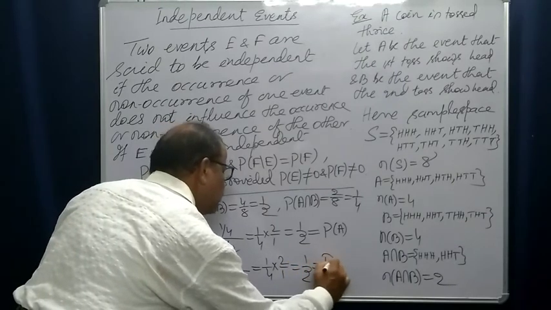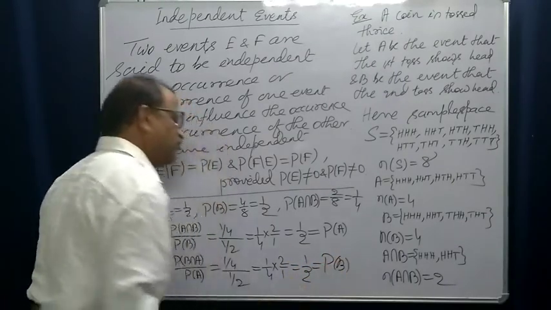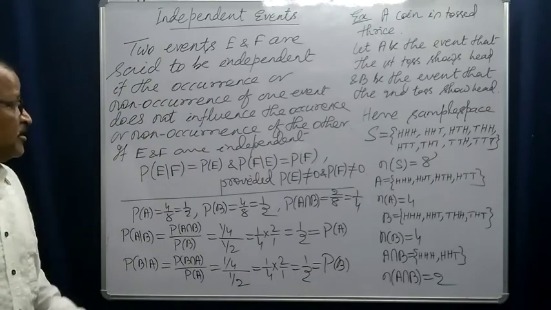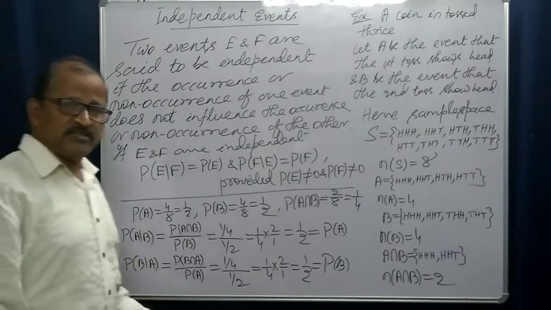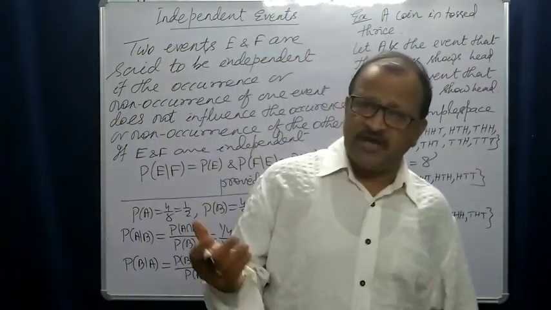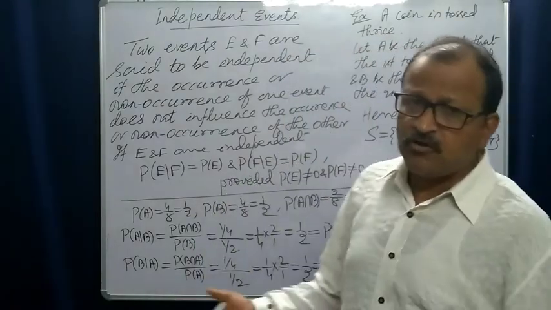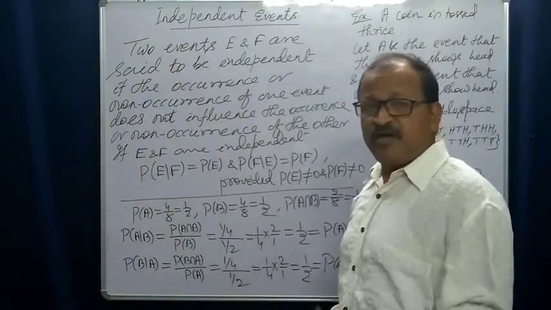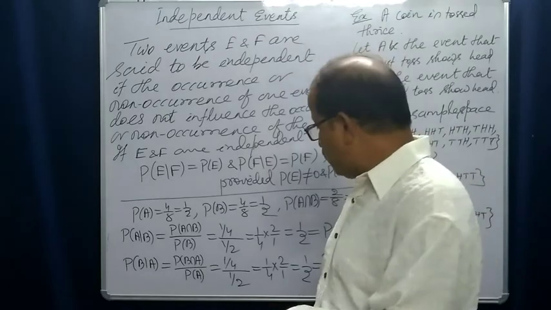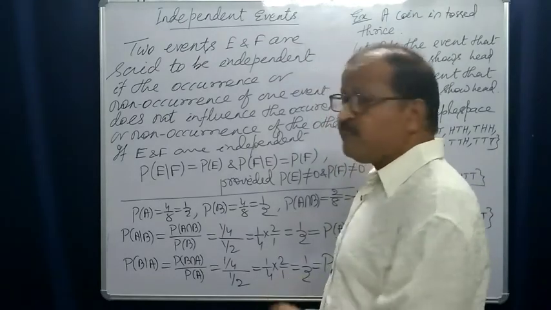This is also equal to probability of B. Probability of A condition B is equal to probability of A, and probability of B condition A is also equal to probability of B.